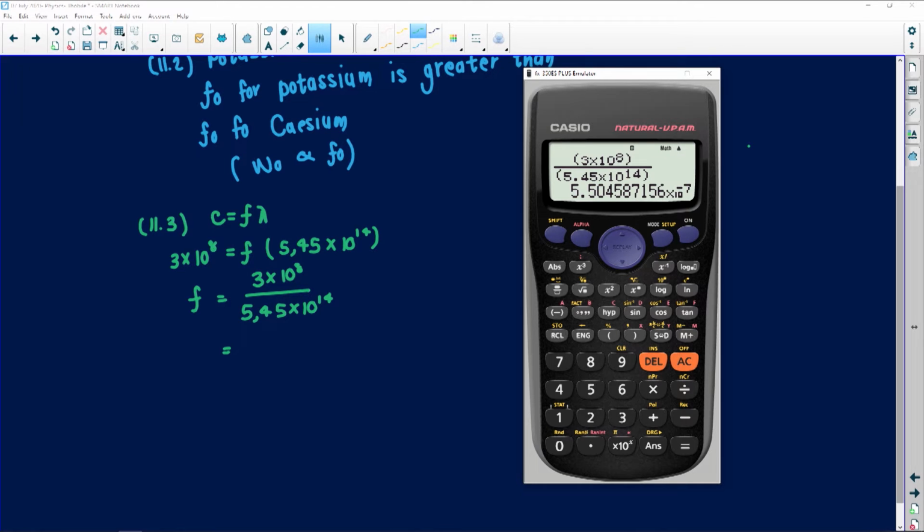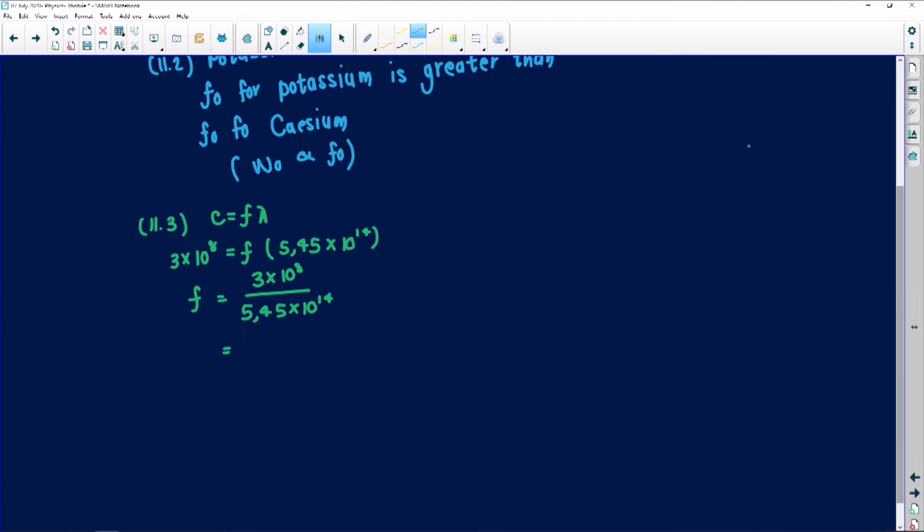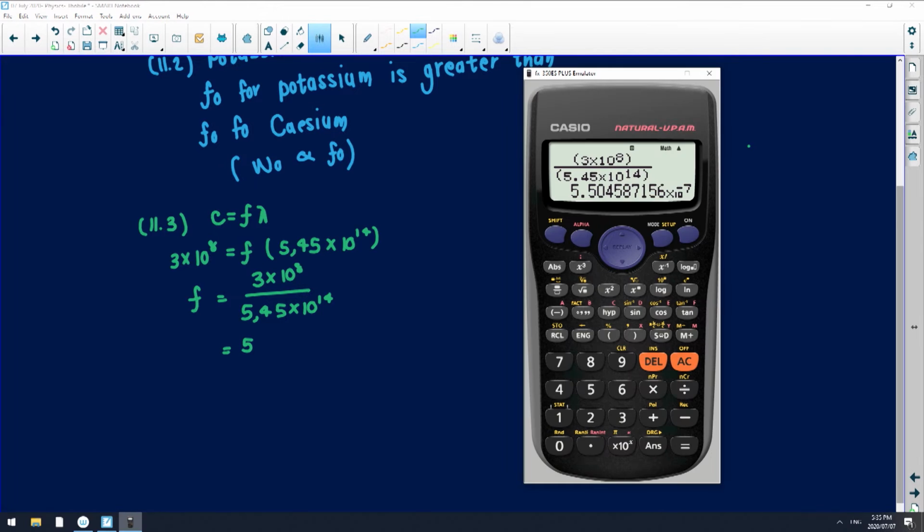I'm going to say 5.50. Remember, if it's 5 or greater, then it can change the next number. In this case, 4 is less, so I'm going to leave it as 0, and that is times 10 to the negative 7. So for my frequency, I'm going to have... okay, I forgot what my frequency was. It was 5.50 times 10 to the 7.